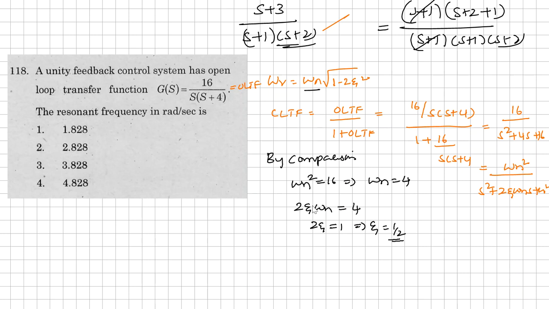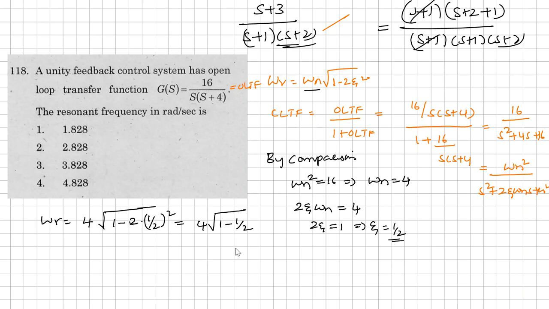Okay, it's a value. Now final value, omega r is equal to omega n, which is 4, square root of 1 minus 2 into zeta square. So zeta square is what? Zeta square means it is 1 by 2 whole square, right? So what you'll get is 4 into square root of 1 minus again 1 by 2 here.